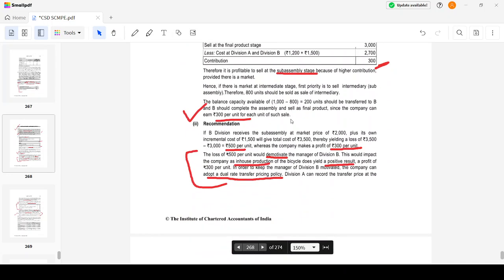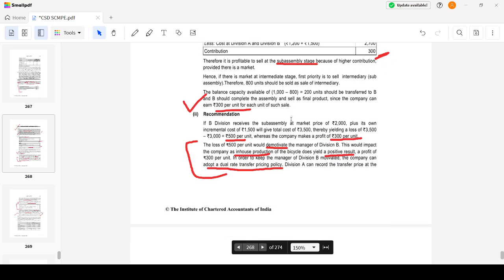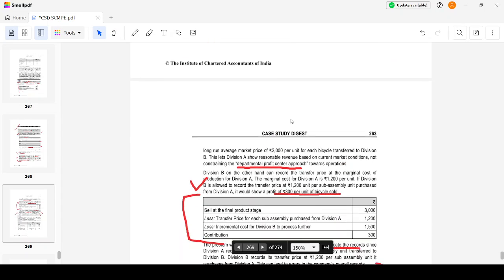What happens is that here we should adopt a dual transfer pricing approach. Which means the selling division will record some transfer price, and the receiving division will record some other transfer price. Here, I being the selling division, that is division A, will record the long run average market price as the selling price, but the cost in the other one's books will be the variable cost, that is marginal cost, incremental cost. This dual transfer price approach works here because it is evaluated based on the profits. It is treated as a profit center.